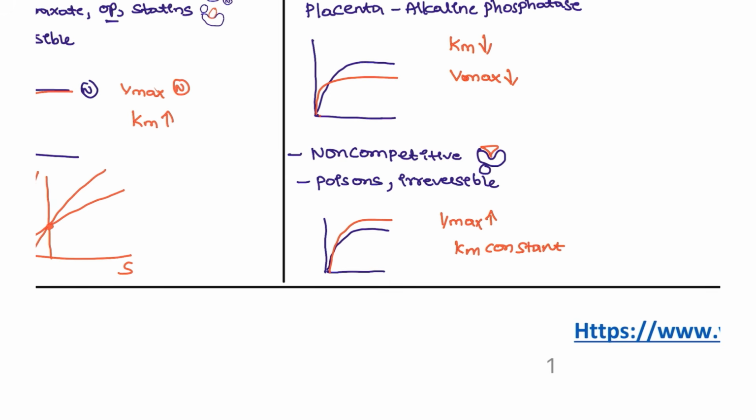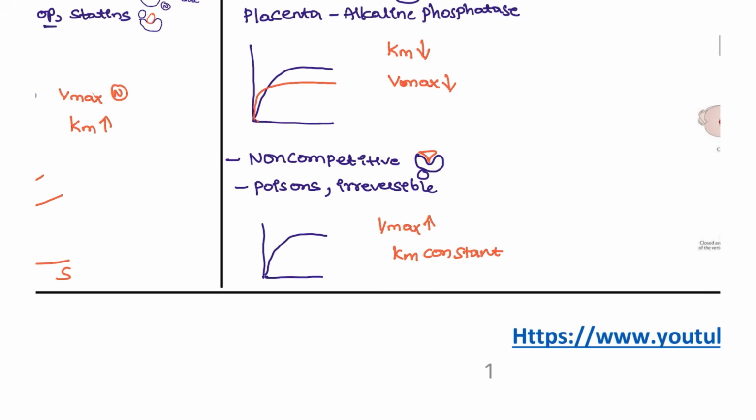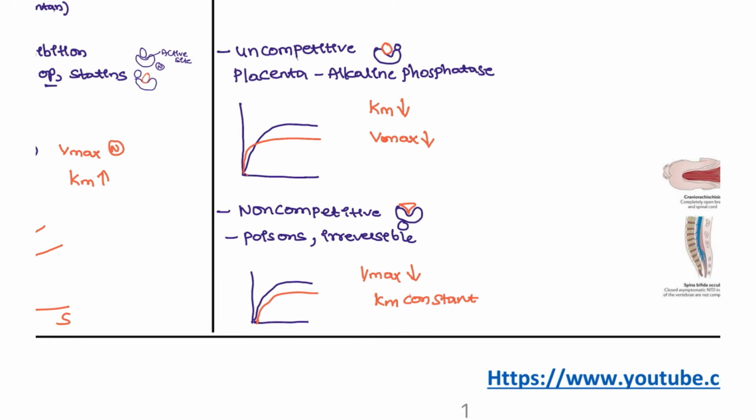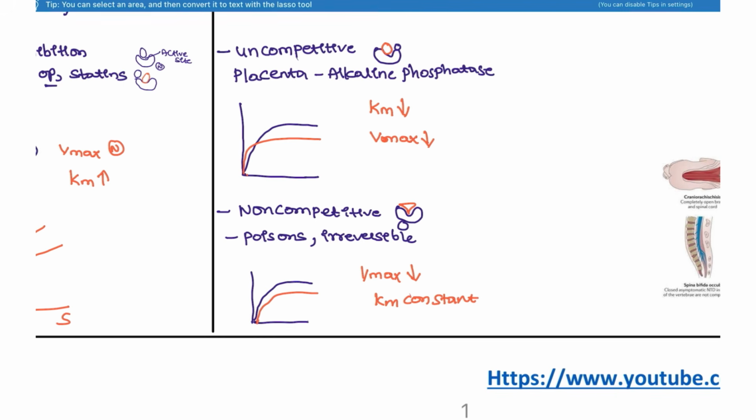Okay, sorry guys. So here the Vmax is actually decreased. In the poisons, the Vmax is decreased. So this is how you are going to see the non-competitive and the uncompetitive inhibition.